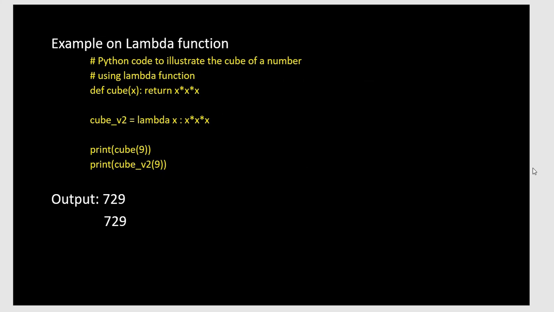The Python code illustrates a cube of a number. Using def, cube is: return x times x times x. With lambda, cube equals lambda x: x ** 3. The cube of 2 is 8. So simply, instead of using def and a return statement, we can use the lambda syntax: lambda x: expression.